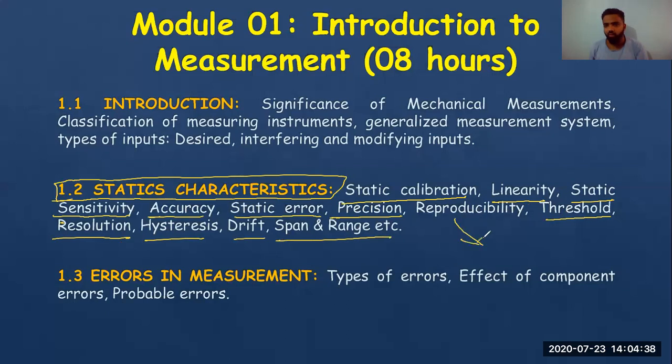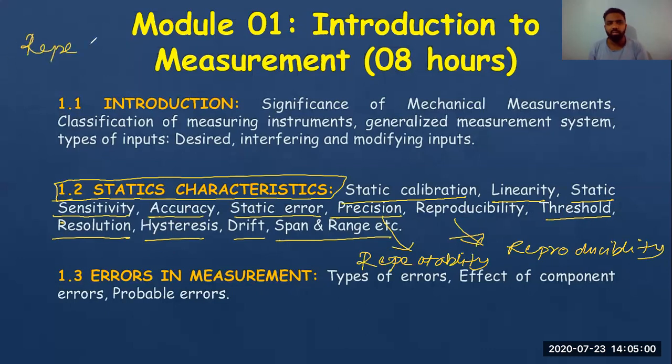So what is remaining from our side is we need to study reproducibility. You might see that there is no name such as repeatability, because I already stated repeatability is nothing but another name for precision. You'll get to know when I take up this topic just after I complete this slide. So today we will study one more characteristic, which is repeatability. We will compare it with reproducibility, and we will learn what reproducibility means and how it is different from repeatability or precision.